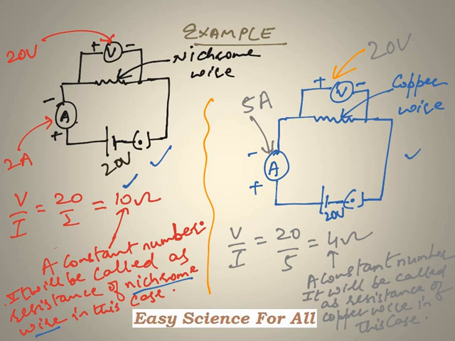Whereas if I look at the second schematic diagram over here, instead of a nichrome wire I have used a copper wire, and again if I connect it with the same voltage battery, you will find that instead of 2 ampere, the amount of current flowing is 5 ampere in this case, and if I find the value of V upon I, it comes out to be 4. So in this case this 4 ohm will be called the resistance of the copper wire. So it depends on material to material; the resistance of different materials will be different.